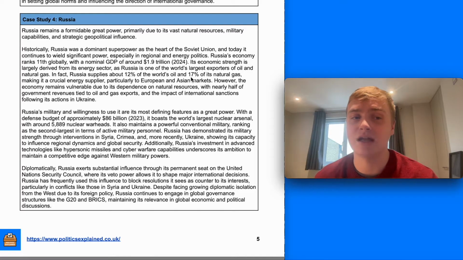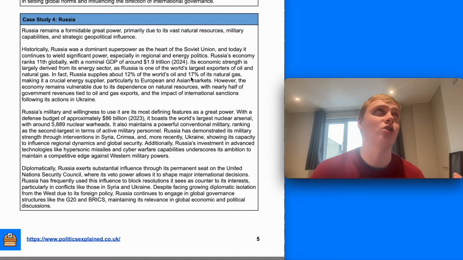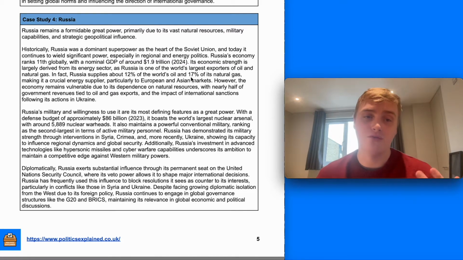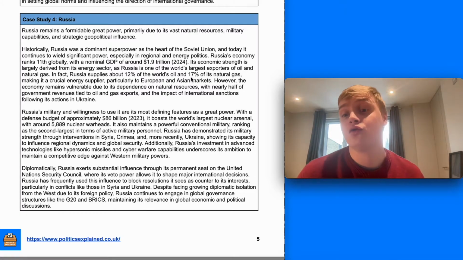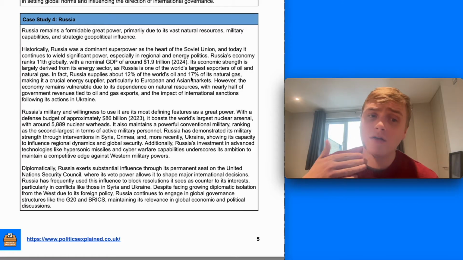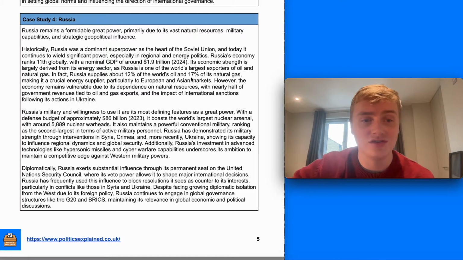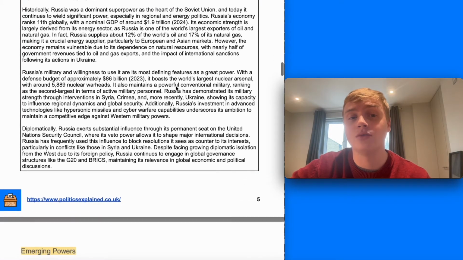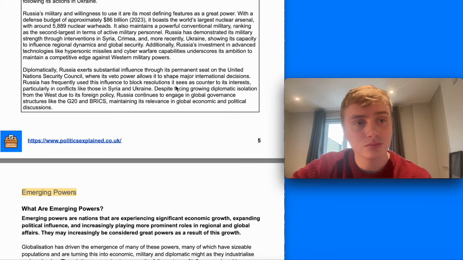Making it critical in the energy sector, particularly, previously, I guess, to European markets before the Ukraine war, and to Asian markets increasingly after the Ukraine war. However, the economy does remain vulnerable because it's quite dependent on natural resources, with half of government revenues actually tied to oil and gas exports.